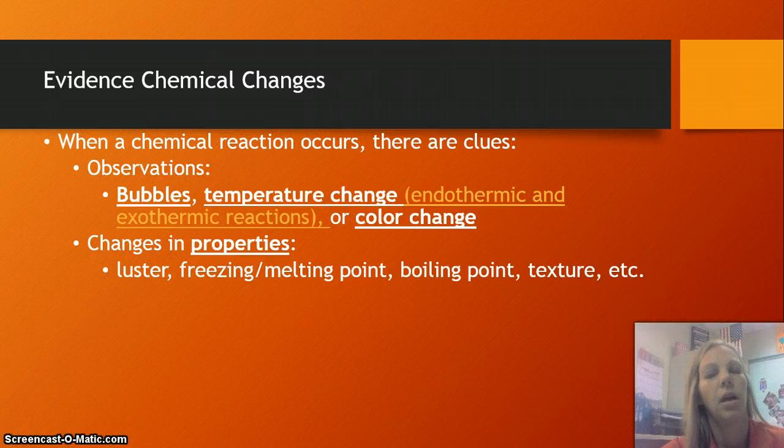Then you have a metal that used to be shiny and reflect light that no longer is going to do that. So it's lost its luster. There has been a color change as well. The freezing and melting point of that would be different. A substance's boiling point and texture are just examples of the properties that the original substance might have had. But once two substances go through a chemical change together, the different substances created, those properties will have now changed.